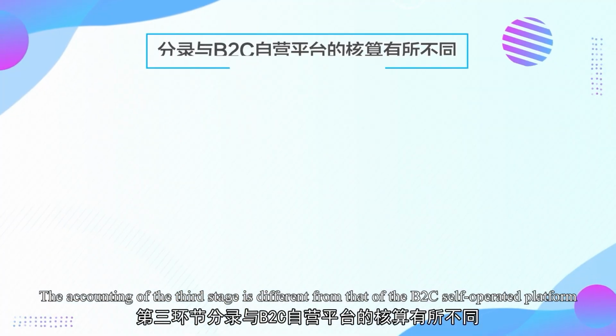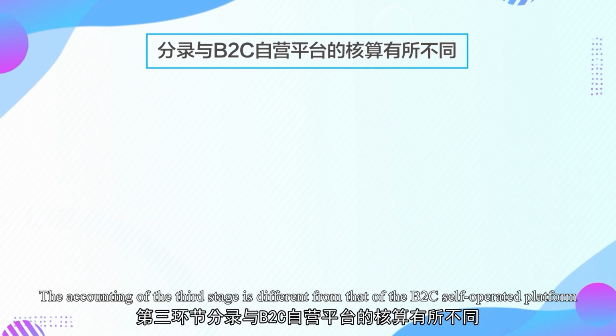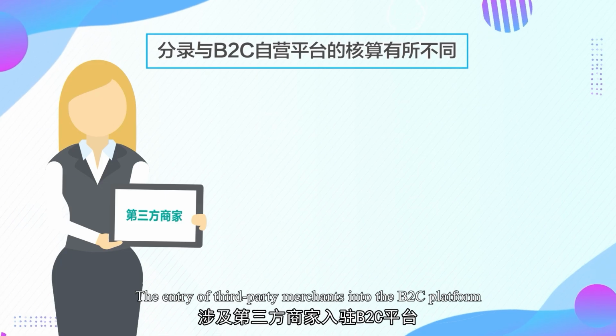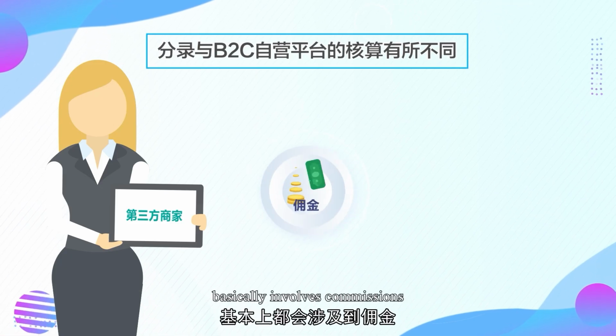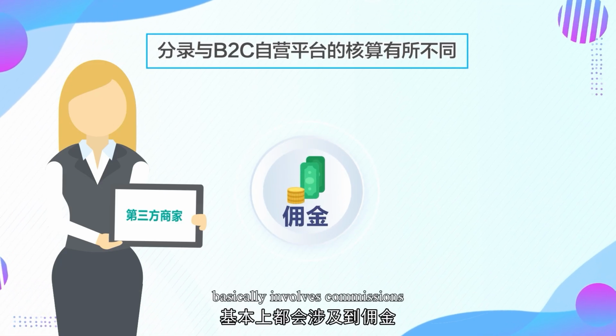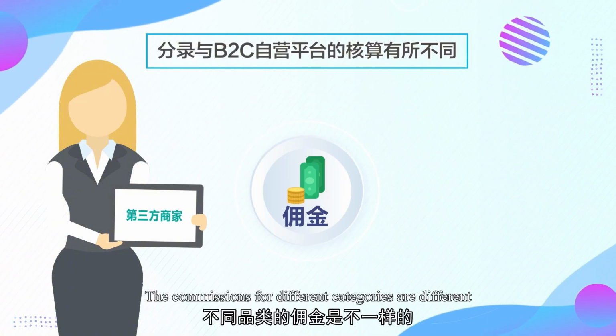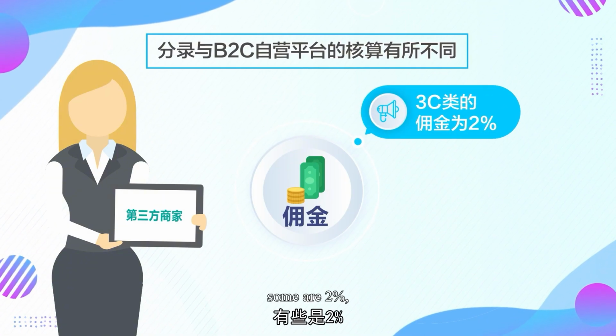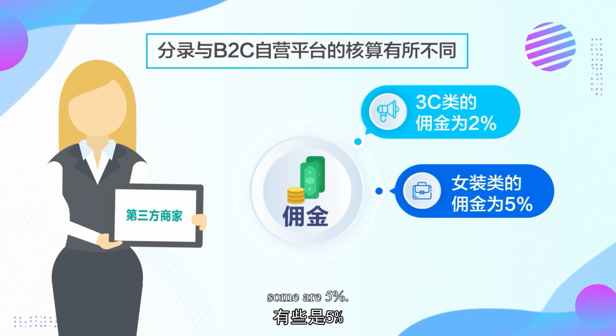The accounting of the third stage is different from that of the B2C self-operated platform. The entry of third-party merchants into the B2C platform basically involves commissions. The commissions for different categories are different. Some are 2%. Some are 5%.